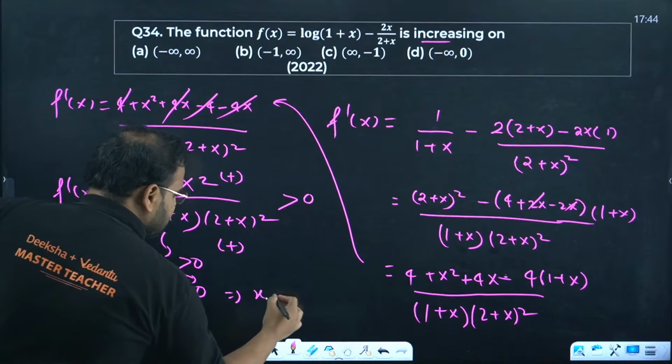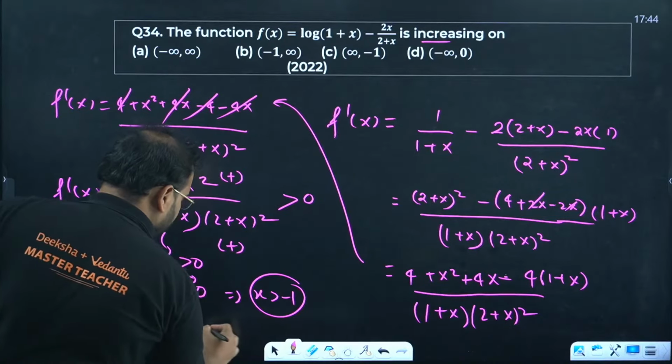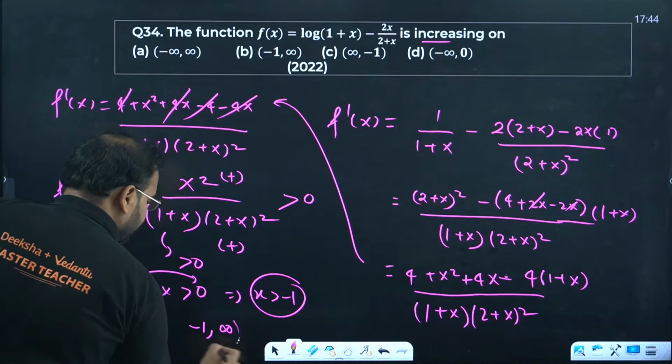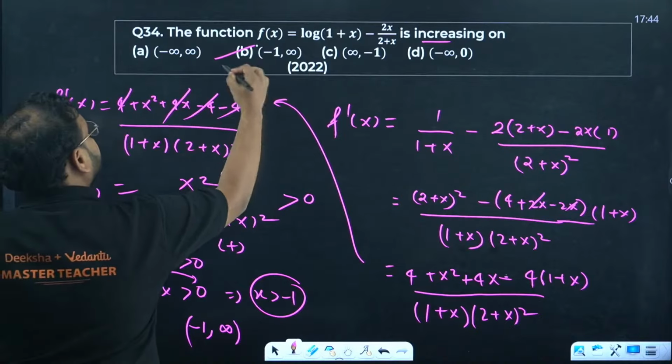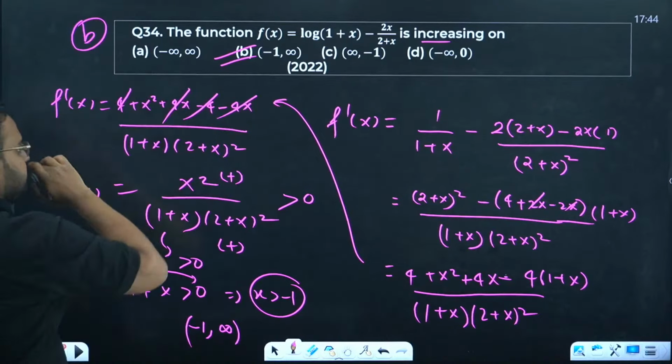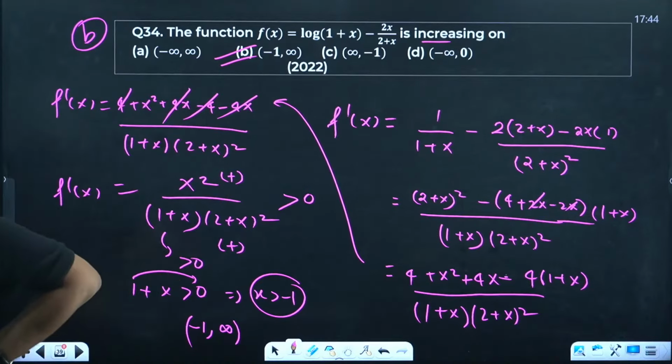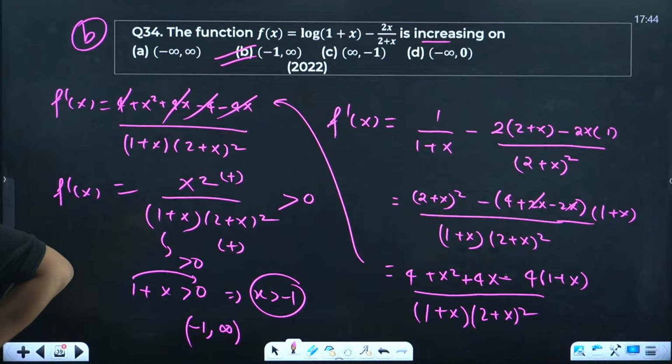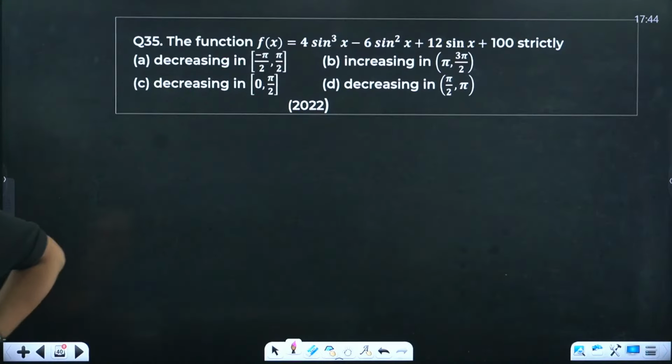It implies x is more than minus 1, which means minus 1 to infinity. 34 is B. Correct. Thank you for pointing it out, SK.